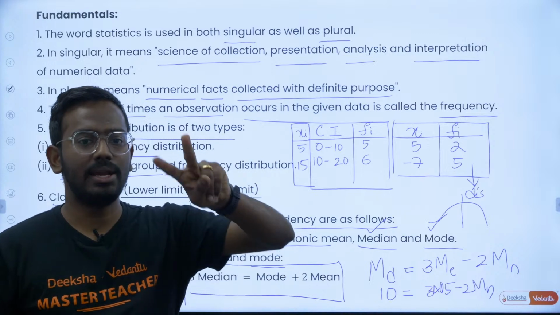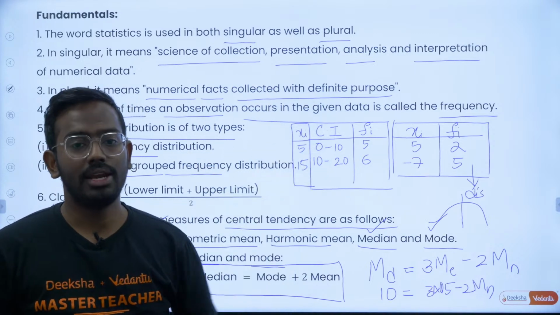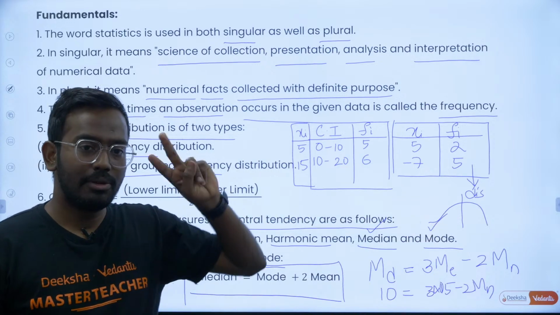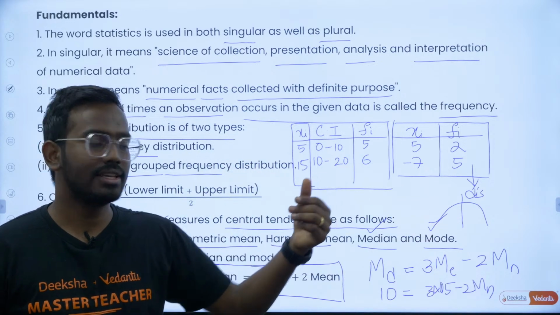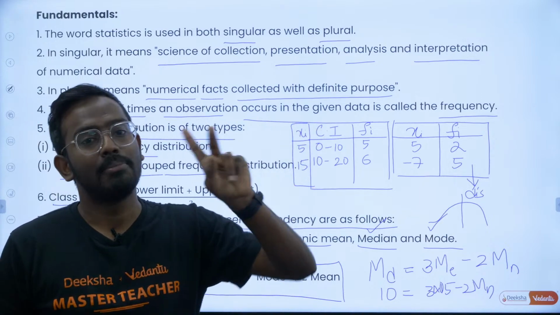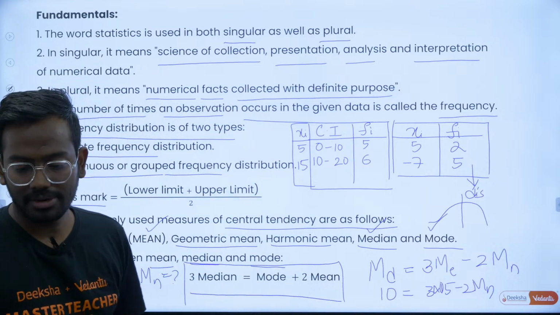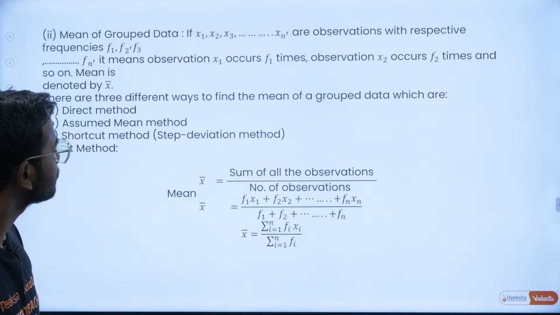So you will have to get one in terms of the others. If suppose mean and median is given, you can find mode. If suppose mode and median is given, you can find mean, something like that. You will be given 2 things, you will have to find the other thing using this formula, that is mode is equal to 3 medians minus 2 mean. Hope this is clear. Let's take up the next question.